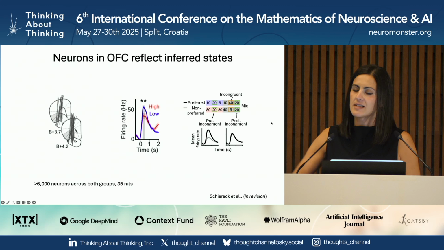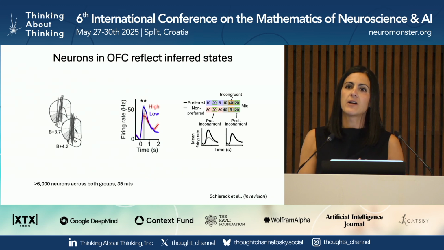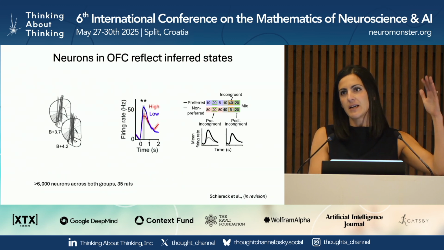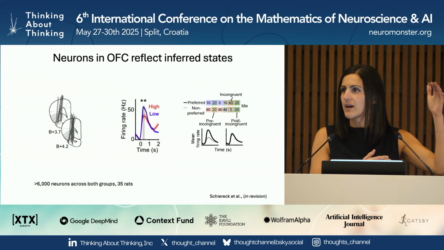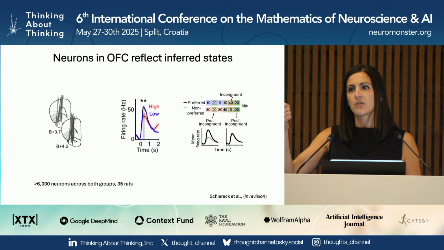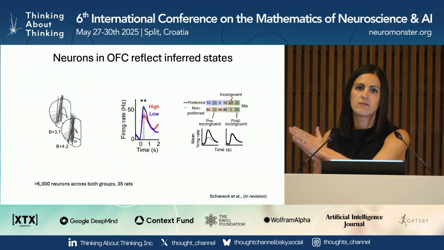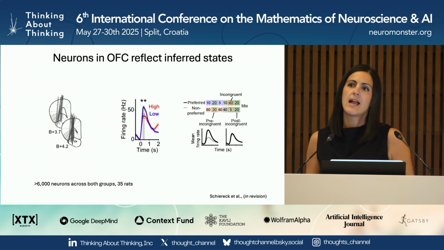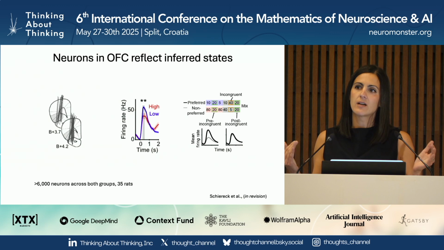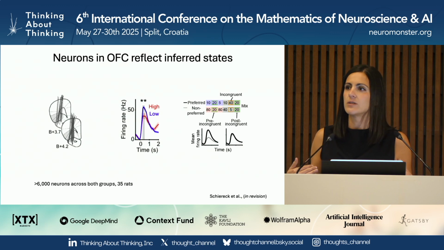Our hypothesis is that if these neurons are reflecting inferred state transitions, then before the first incongruent trial, the firing rates of neurons should be different, because we're selecting them based on having a different firing rate for preferred and non-preferred blocks. But critically, after the first incongruent trial tells them that the world has changed, we should see the firing rates converge to a common value, because they should have inferred that they're now in a common mixed block. Again, I want to emphasize that we're only comparing trials offering 20 microliters, so we're effectively marginalizing out the influence of block.